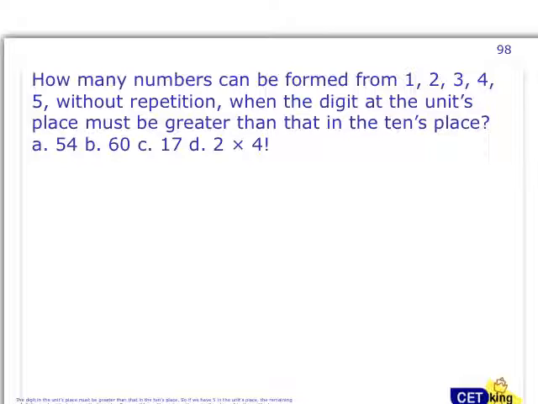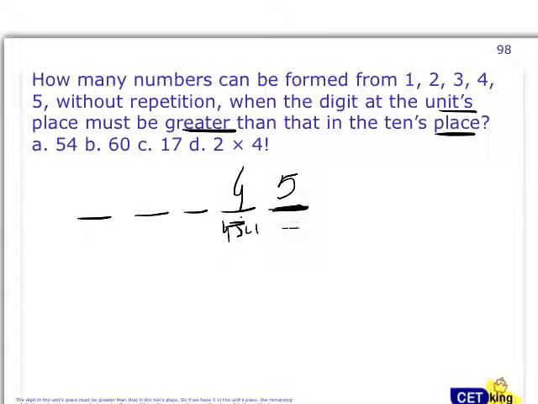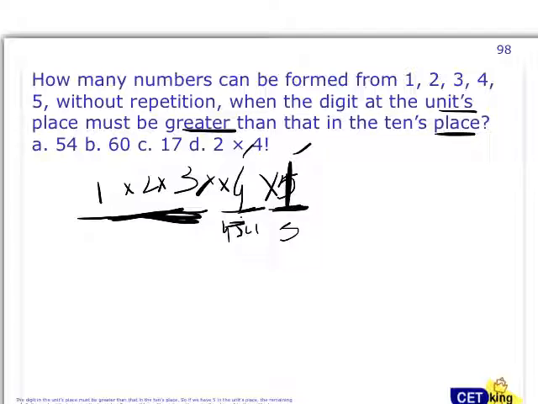Alright, now we have a condition here that the unit digit should be greater than the digit at the 10th place. So if I take a 5 digit number, this digit should be greater than the 10th digit. So let's assume this is 5. Then the 10th place can be any of the other numbers, 4, 3, 2, 1. We got 4 options. I've taken one digit, second digit gone, so we're left with 3, 2, 1 in factorial 3 ways. So factorial 3 into 4, 6 into 4, 24 ways.